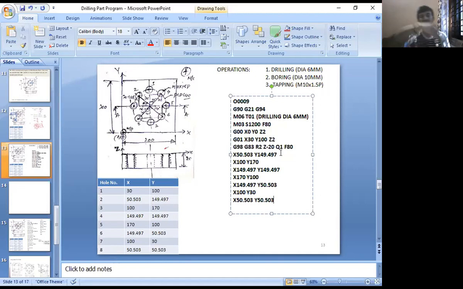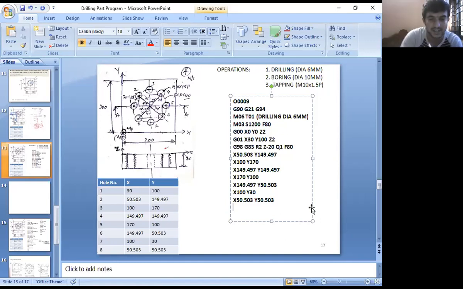Now once it completes all the 8 hole operations, what will we do? Can you give that completes the drilling cycle? That completes the peck drilling cycle. Once the peck drilling cycle is over, what is the next step? We need to stop the drilling and take the boring tool. Yes. Whenever a cycle is called, you cancel the cycle first. G80 cancels the peck drilling cycle that was called. Now you cancel that canned cycle.